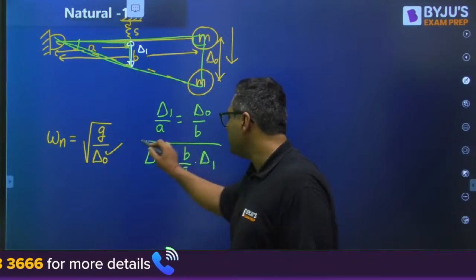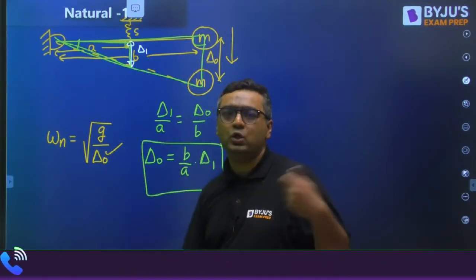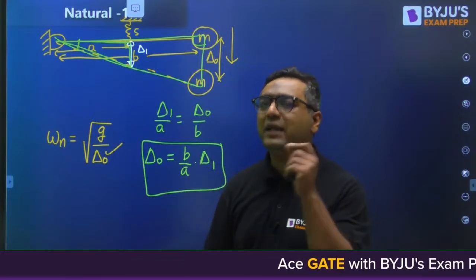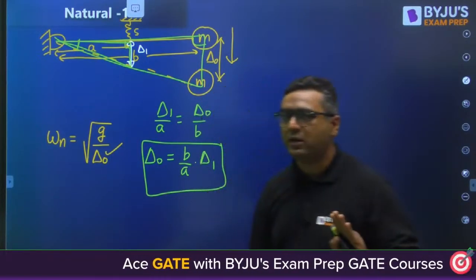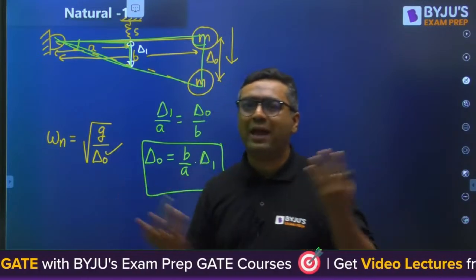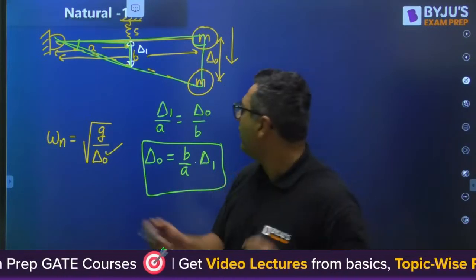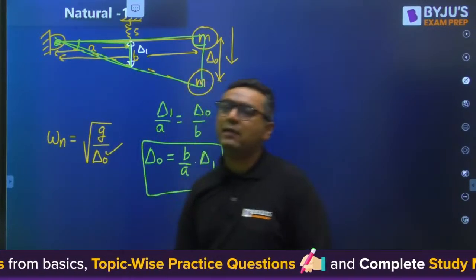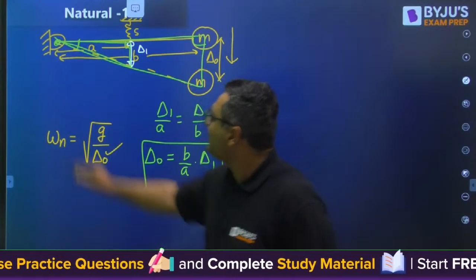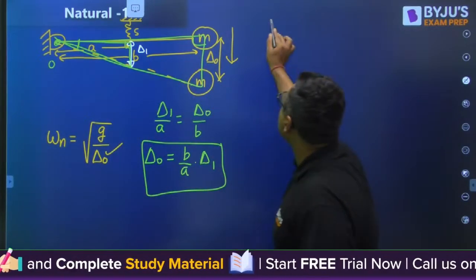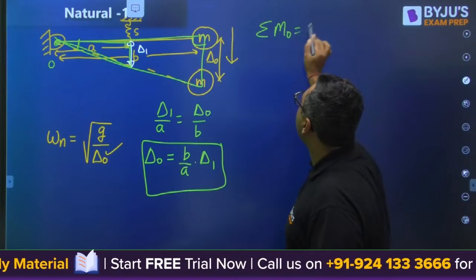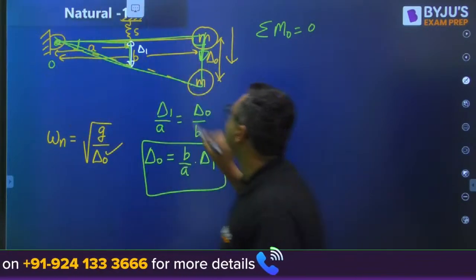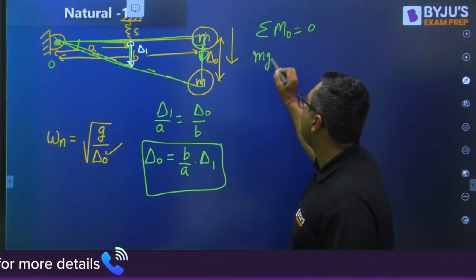As you are in mechanical engineering for 1 year, 2 years, 3 years, or however many years, you would be aware of one thing: in a question related to the design part, maybe it is mechanics, SOM, TOM, MD, anything, if any hinge point is coming, I have to use this hinge point by taking the moment about that to be 0. Let us say this point is O. I am going to take summation of moment about O to be 0. This mg will be coming downward, which will create a clockwise moment. I can write mg into B.